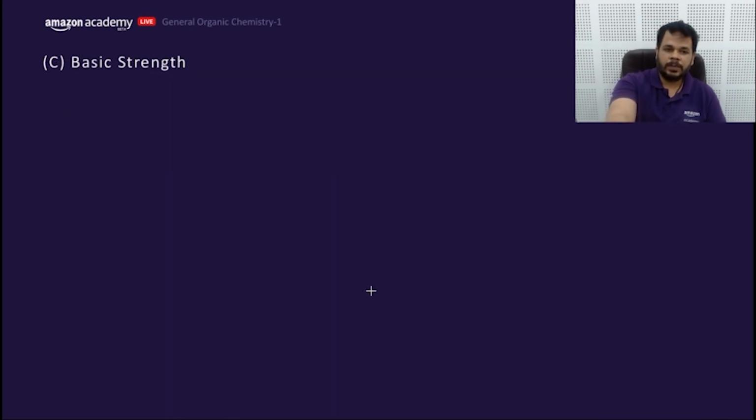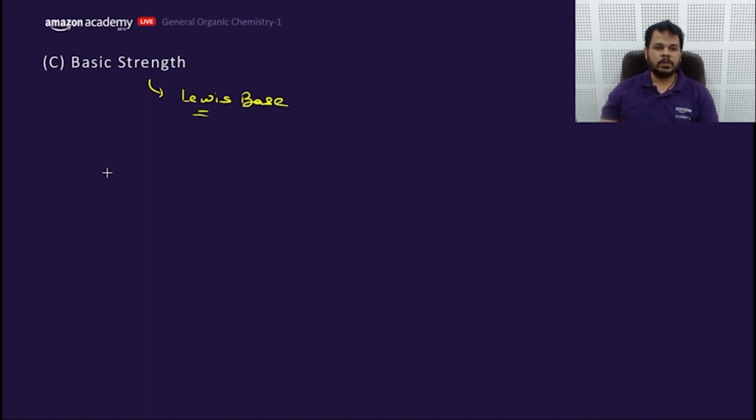Let's move to the last part which we are going to discuss today, that is basic strength. Basic strength, that means in organic chemistry, we will be discussing the Lewis base, that means lone pair donation.